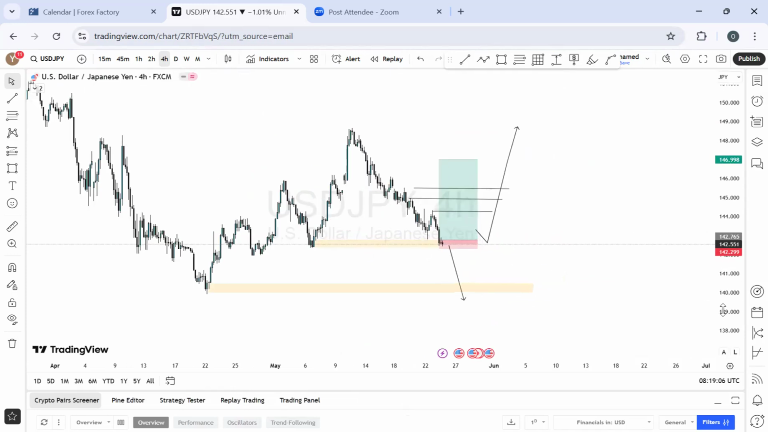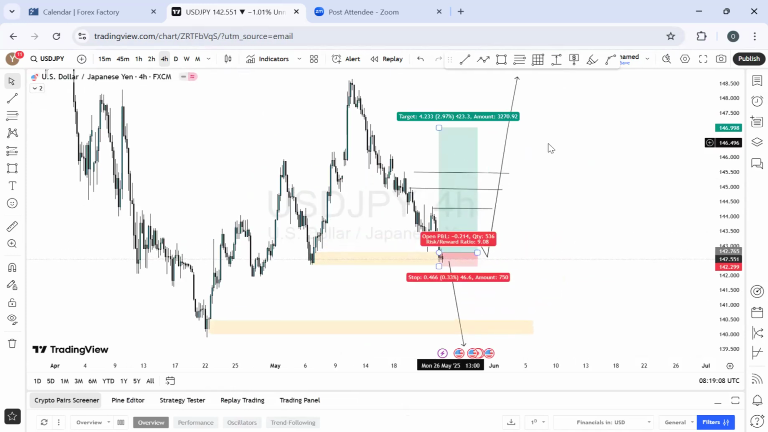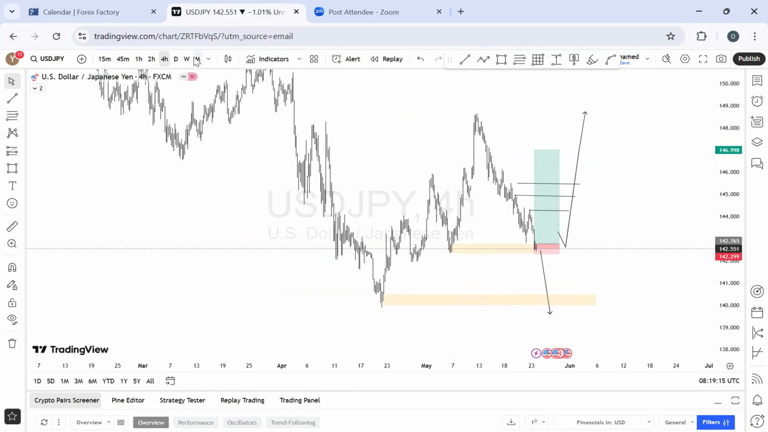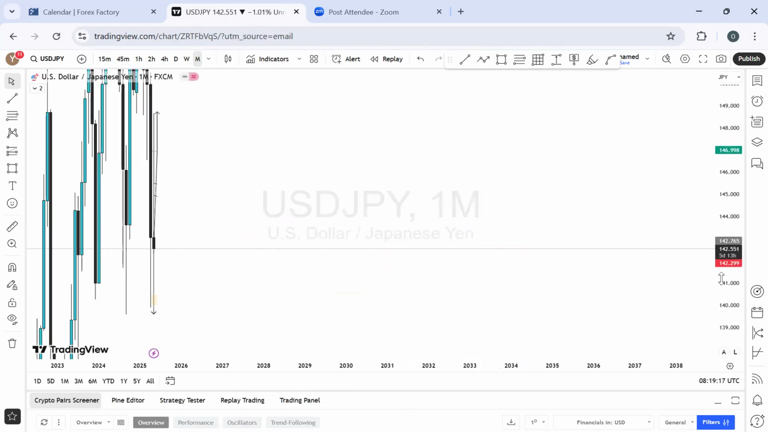But I'm not jumping out of that. I'm still sitting on it because I'm expecting that bullish momentum, and also expecting about a 1:10 risk reward ratio. That is it on the 4 hour time frame. But on the monthly time frame, let's quickly run through.